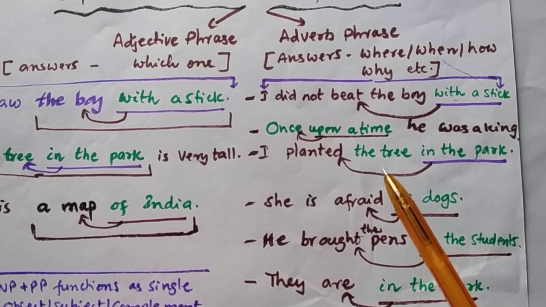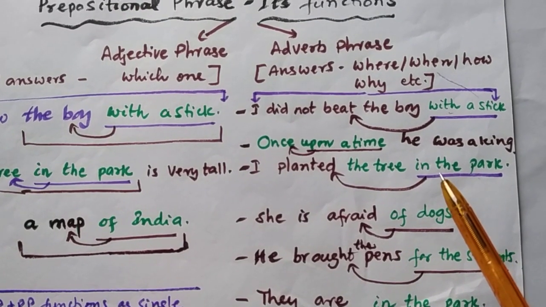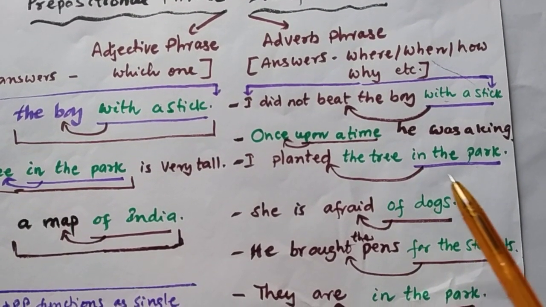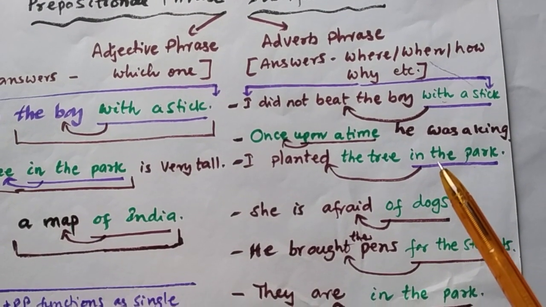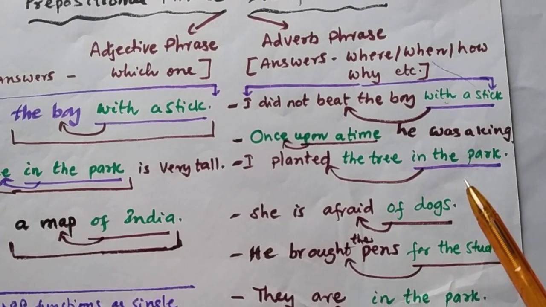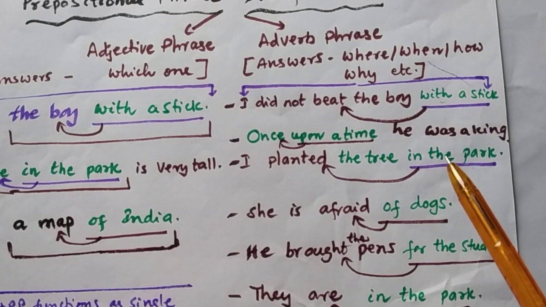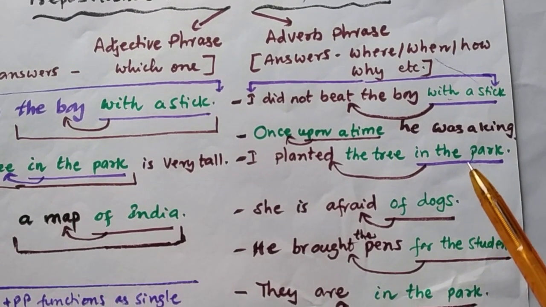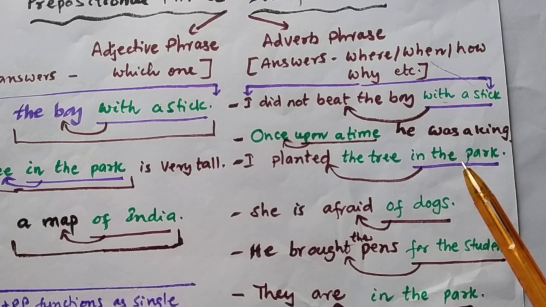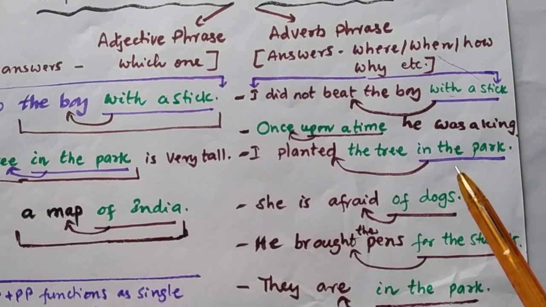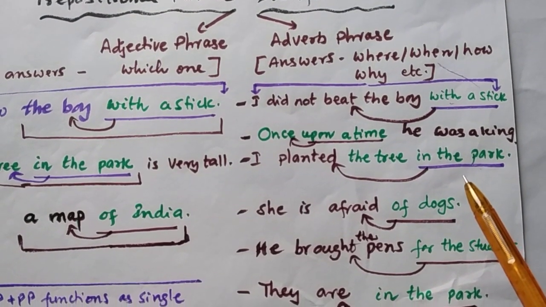Here this noun phrase, the tree, and in the park do not work as a single unit; they work as individual units. And here in the park answers the question word where. So this is an adverb phrase.